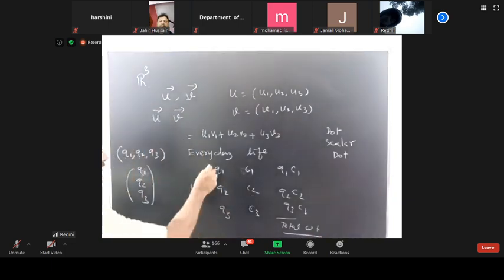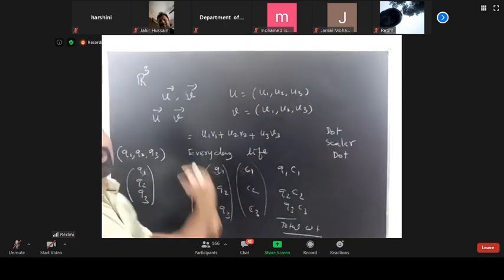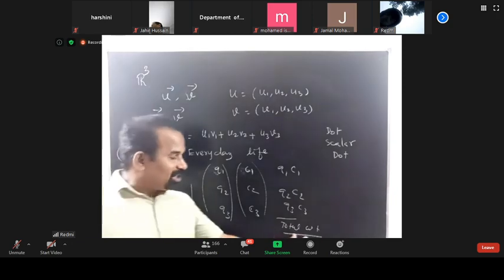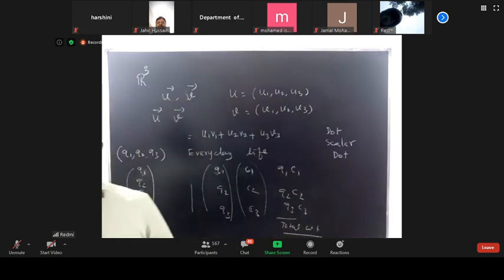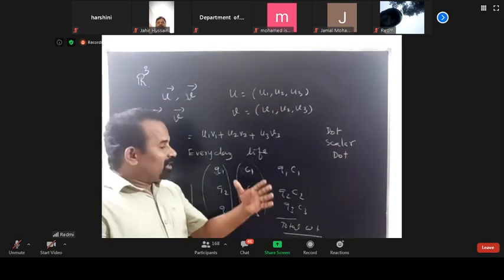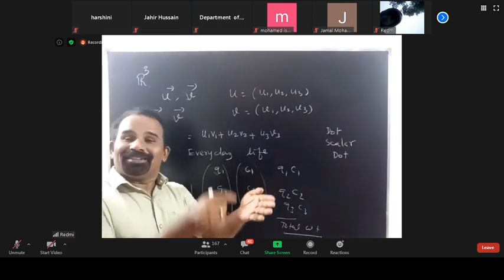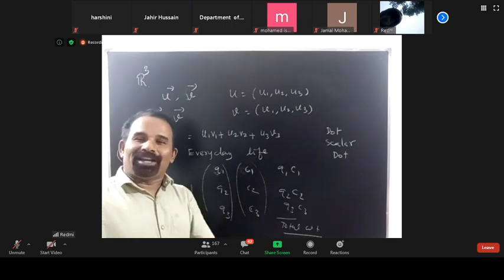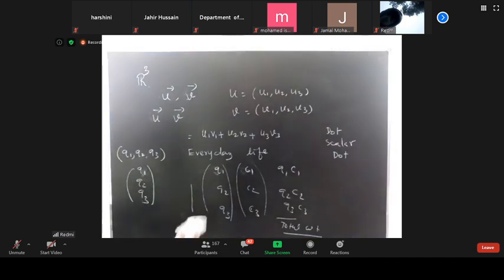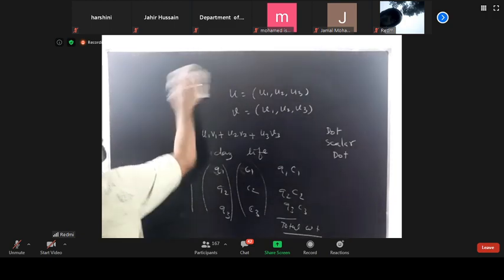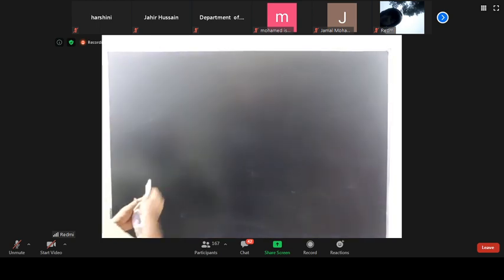This is a column vector, and this is also a column vector. If you take the dot product, you will get the total cost. So this is an application of the dot product in our day-to-day life. Hereafter, whatever bill we find, this is a vector, this is also a vector, and taking the dot product gives the total cost. You have to see it like that.